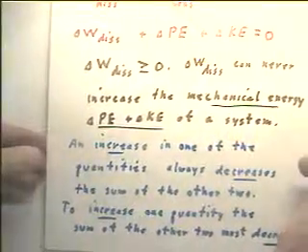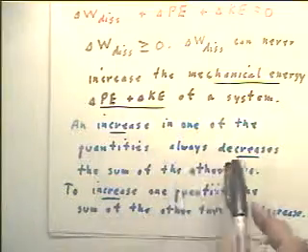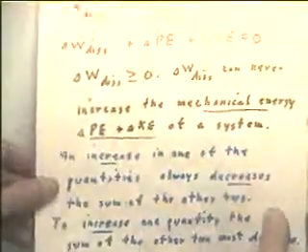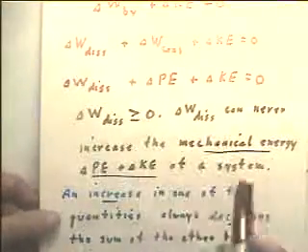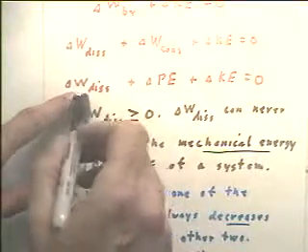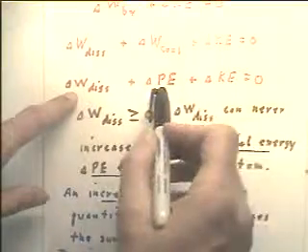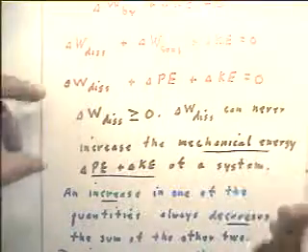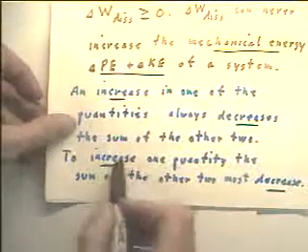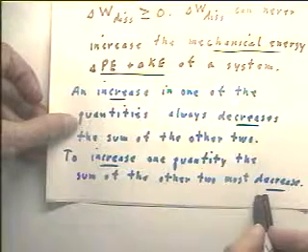Okay, let's think about exactly what that means. Again, an increase in any one of the three quantities always decreases the sum of the other two. For example, an increase in the dissipative work done, a positive change in the amount of dissipative work, is going to decrease the mechanical energy, the sum of the potential and kinetic energies. Okay? And to increase one quantity, as I said, the sum of the other two has to decrease.